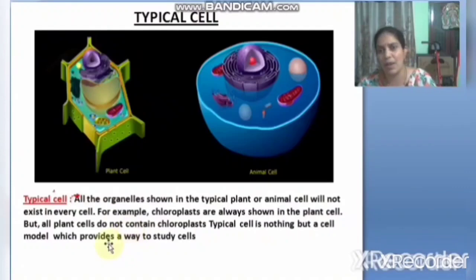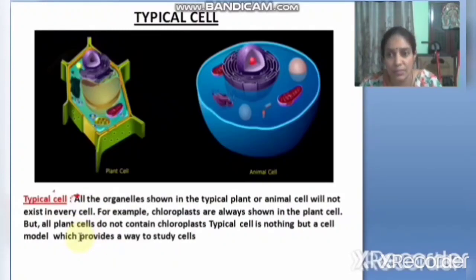Say some green color parts in the plant. Yes, leaves, then stem, tender stems. These are all green color. In those green parts, we can observe a cell organelle called chloroplast. Whereas some plant cells do not contain this chloroplast.